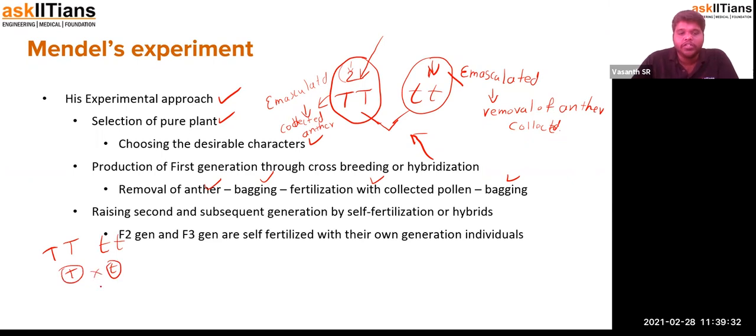When they are crossed, we get a capital T small t plant. The second generation will be formed from the hybridization of these plants. So we will get two types of gametes from each plant. Then when you get it, it will be something like this.